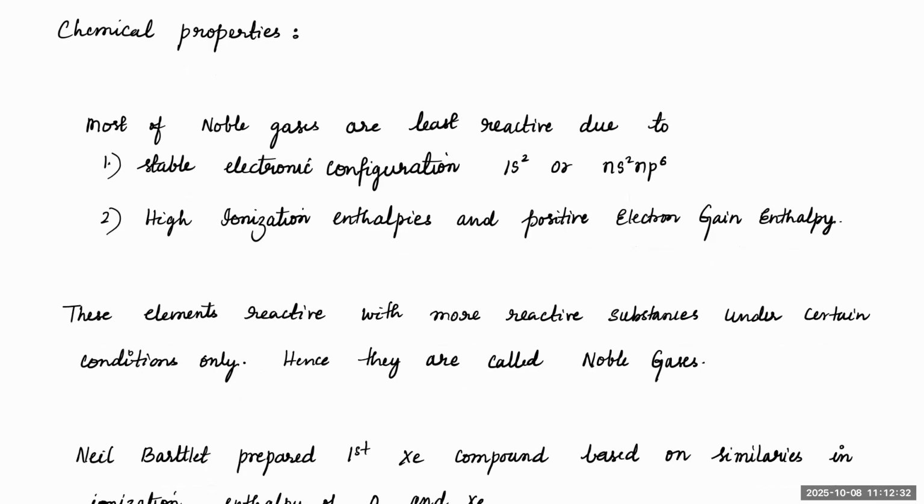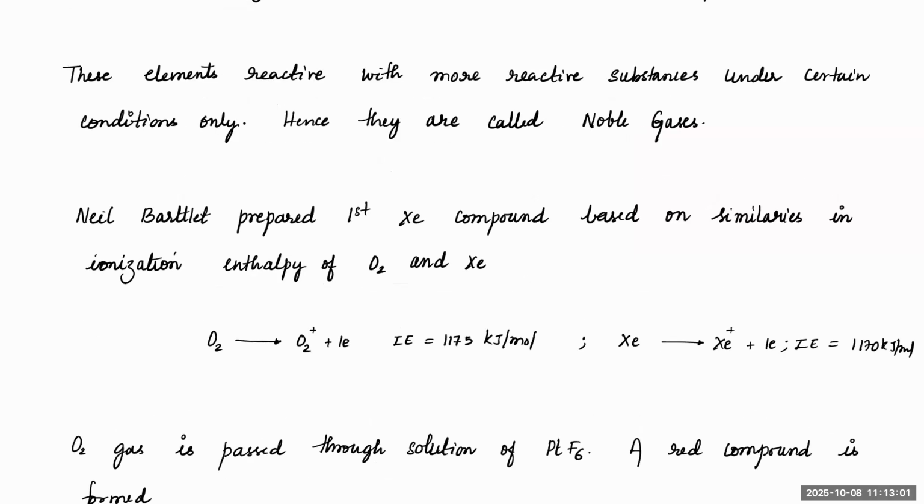If you compare the chemical properties now, most of the noble gases are least reactive. One, because of their stable configuration. Second, they have extremely high ionization as well as high positive electron gain enthalpy. So none of them is helping it to make any reactions easily with other elements. Next, these elements react with more reactive substances under certain conditions. Hence, they are called noble gases.